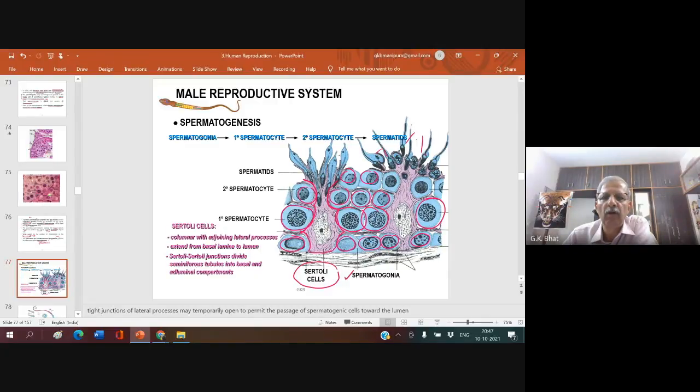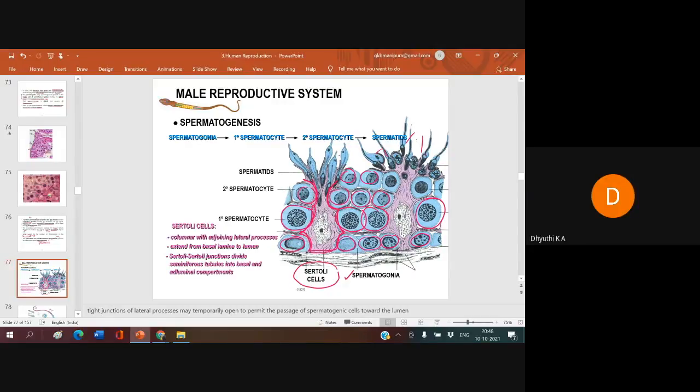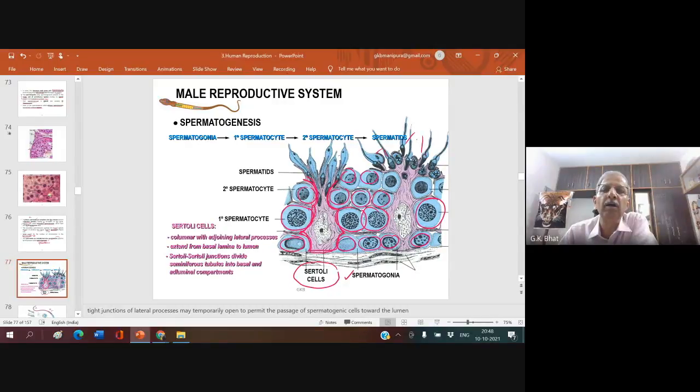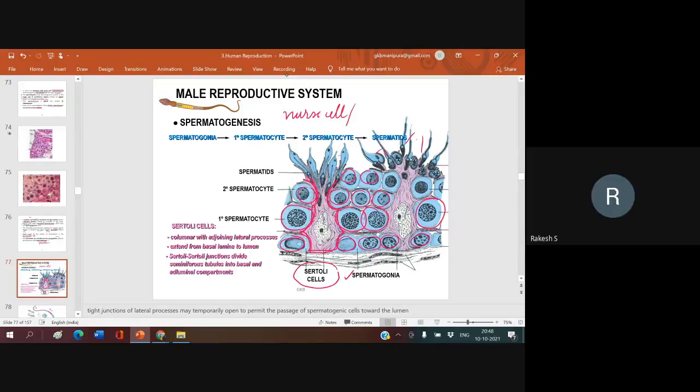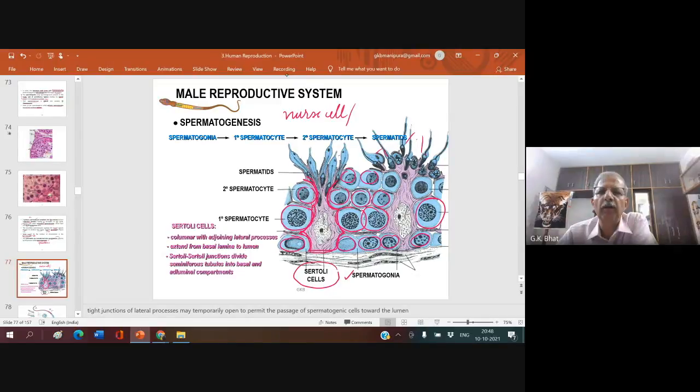Nurse cell. Sustentacular cell. What is their function?